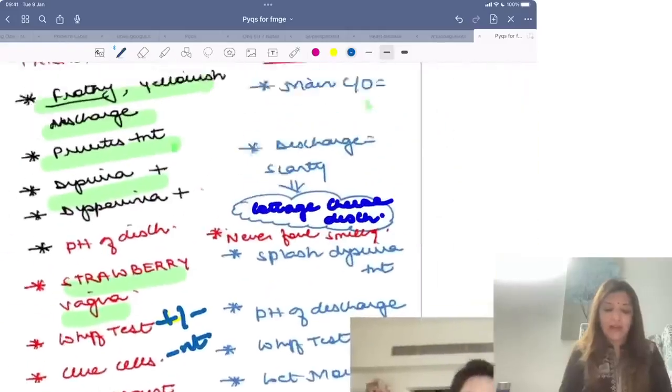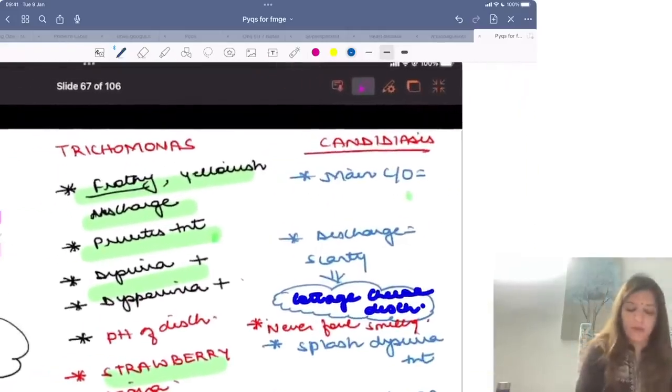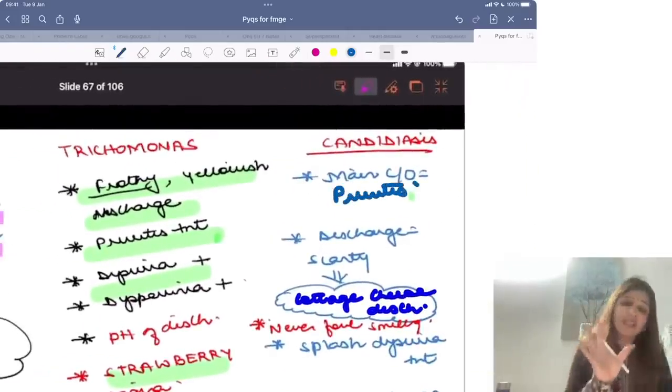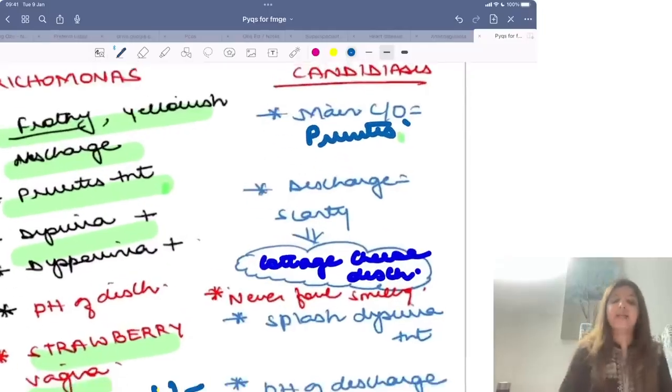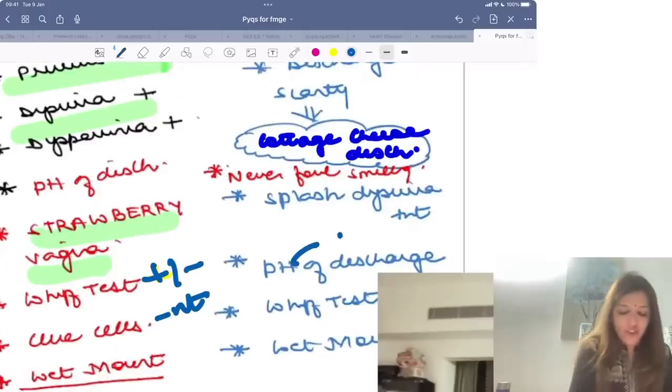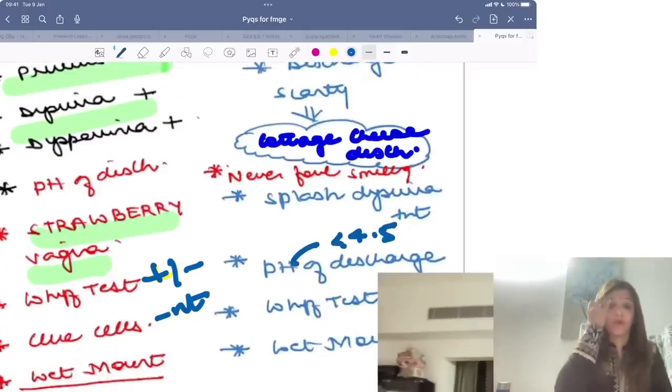In case of candida, the main complaint of the patient is pruritus. Discharge is very scanty, right? And it is cottage cheese like discharge. You never get foul smelling discharge. pH of the discharge is less than 4.5. That's very, very important.